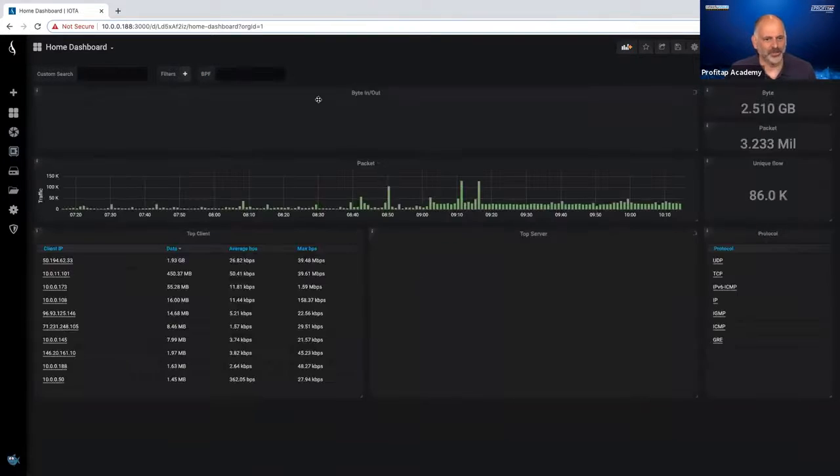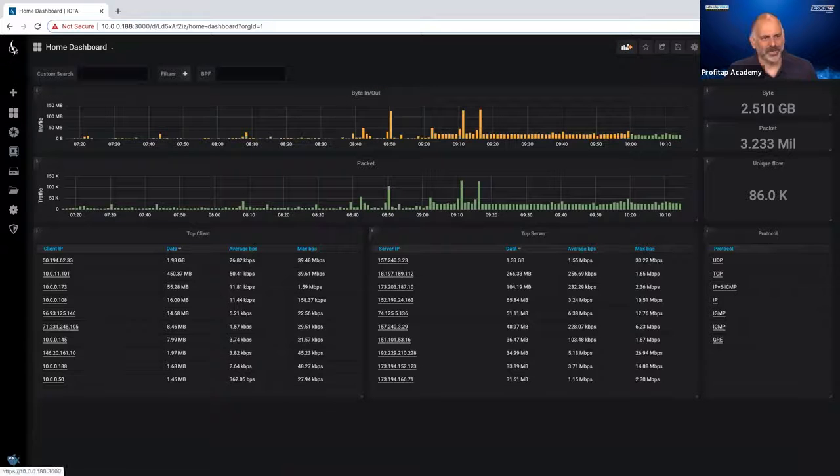I can come back to my home screen. Now, if I click on the home screen up there, we see it cleared out those filters I had. If I use the go to, that keeps the filters. If I click on the home screen, this button up here, it clears those filters. But here's the other thing I want to show you.